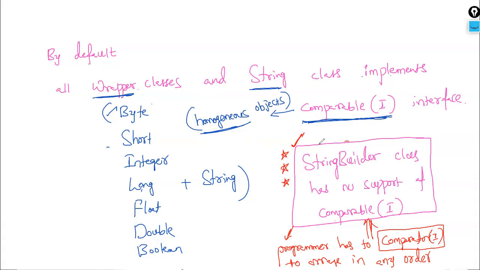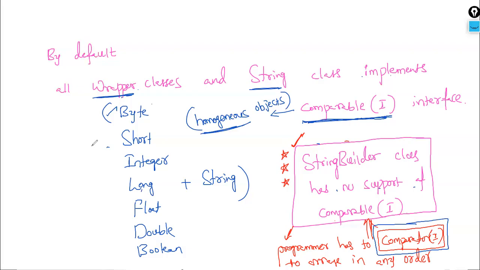Then what about this StringBuilder class? It has no support. Then as a programmer, we have to use this comparator interface. How do we do it? To understand this, directly I'll go to yesterday's program where we got the exception, and from there we find the solution for this.